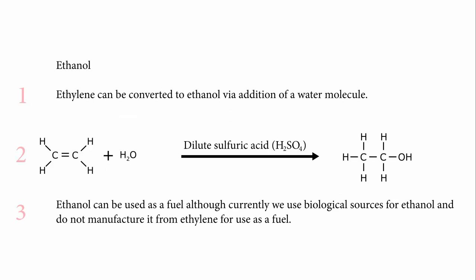And lastly, we have ethanol. Ethylene can be converted to ethanol via addition of a water molecule. Then we give the equation for the addition reaction. Don't forget that the catalyst is dilute sulfuric acid. Finally, we explain that ethanol can be used as a fuel, although currently we use biological sources for ethanol and do not manufacture it from ethylene for use as a fuel.